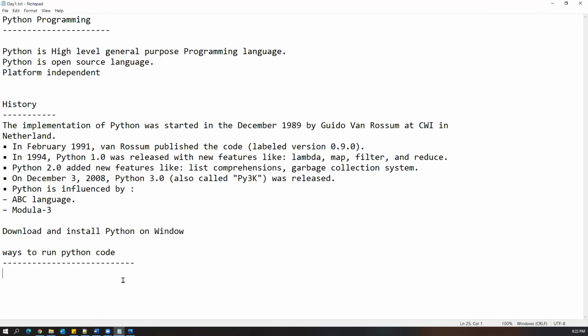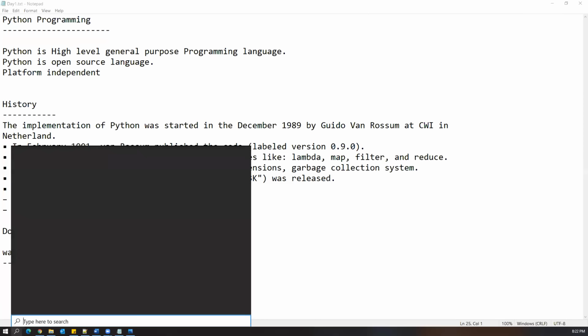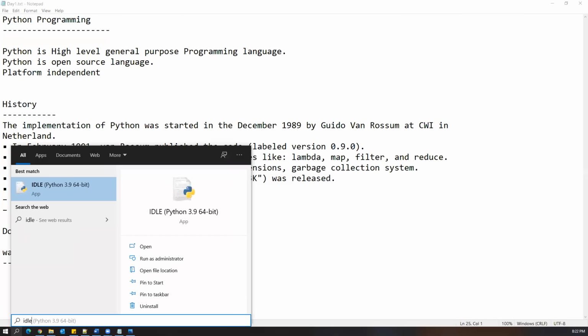So the first thing is, as soon as you install Python, Python itself provides an editor called IDLE. If I just search for IDLE, by default Python will give you this client, or we can say IDE, Integrated Development Environment. So what does IDE mean? IDE means the editor, where we can write something.